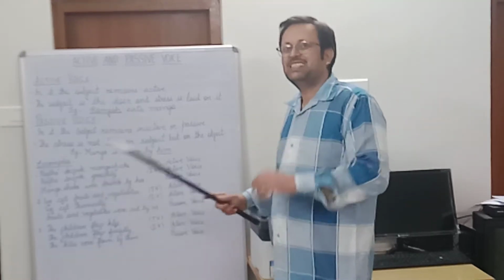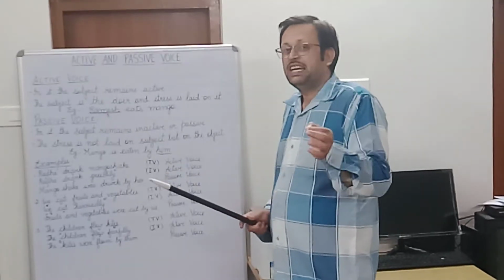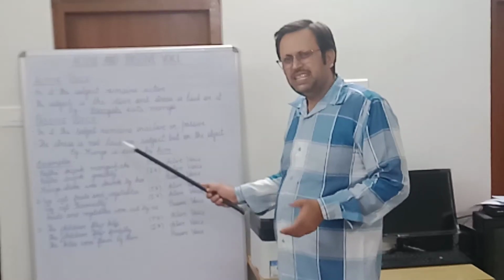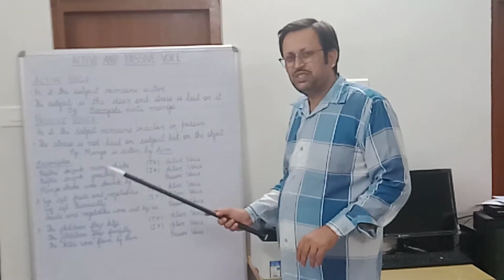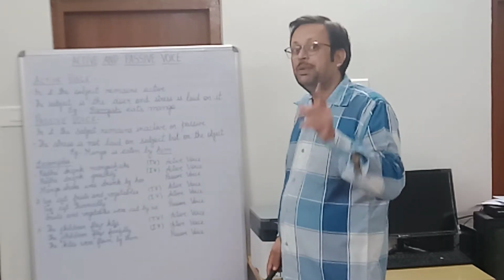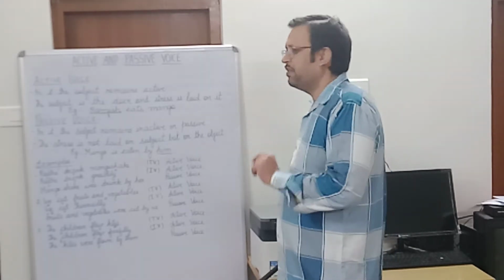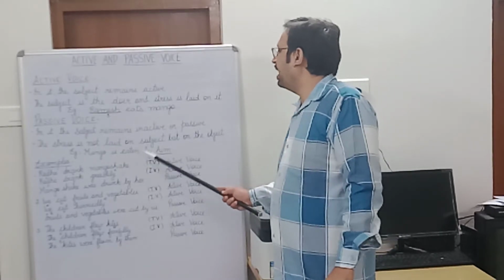So now let us understand what is passive voice. Passive voice, the word itself indicates, passive means inactive. So here the subject remains inactive or passive. Therefore the stress is not laid on the subject but on the object. Let us understand with a similar kind of example. Example, mango is eaten by him.